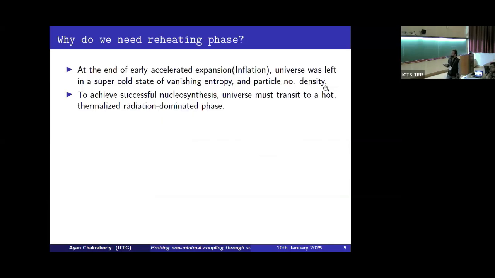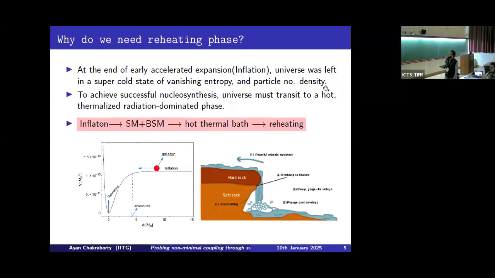Before talking about the instability dynamics, I shall briefly tell you the importance of the reheating phase. At the end of the early accelerated phase of expansion, the universe was left in a super cold state of vanishing number density and vanishing entropy density. So there is a huge time and energy gap between the end of inflation and Big Bang nucleosynthesis. To fill up that gap, there must be a phase where the universe transits to a hot thermal and radiation dominated phase. This phase is known as the reheating phase.